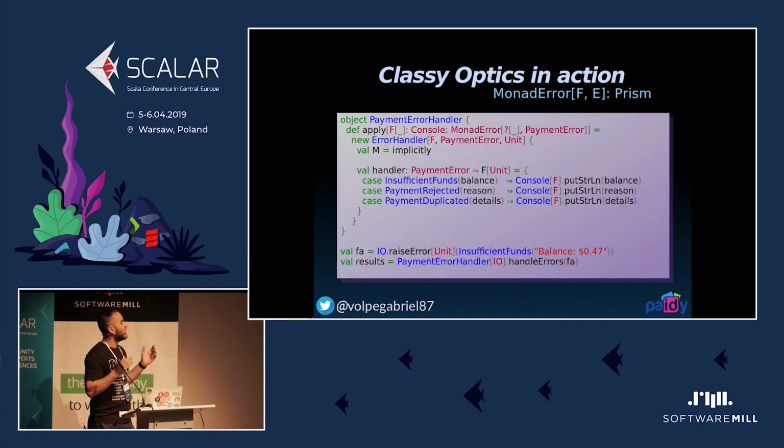For example, defining an object PaymentErrorHandler with an apply that requires a MonadError for F and PaymentError. So we are being specific about what kind of error we want to handle. All we have to do is define this handler, which is a total function again, and we are only printing the message out into the console. It's not very useful, but it explains the case in a very simple way.